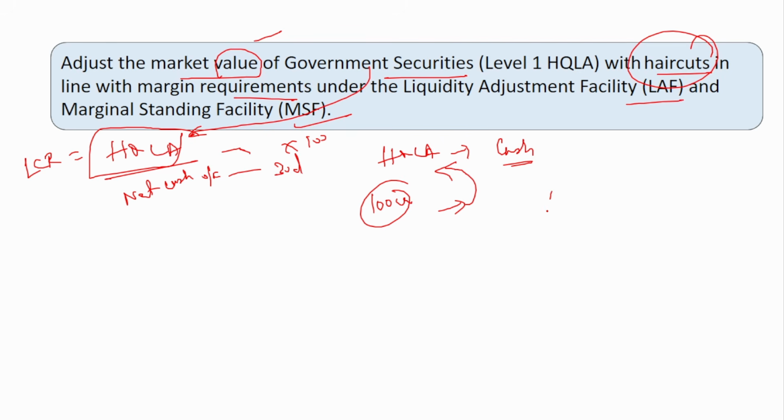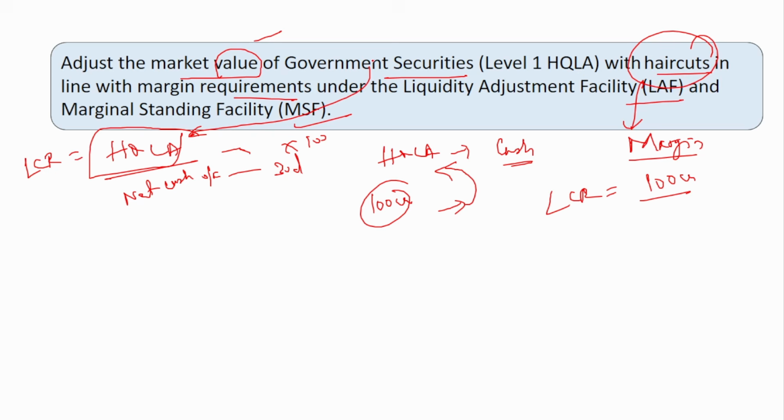In calculation of LCR, can we just add 100 crores completely as the HQLA because the bank holds 100 crores of government securities? No, you cannot add the entire 100 crores in the calculation of LCR. You should include the haircuts. Only after including the haircut, only the remaining value should be added in the formula. Now, coming to the haircut. Haircut is nothing but a margin.